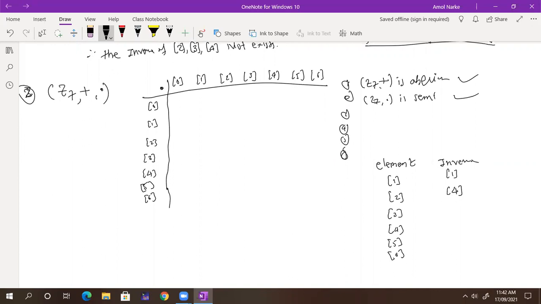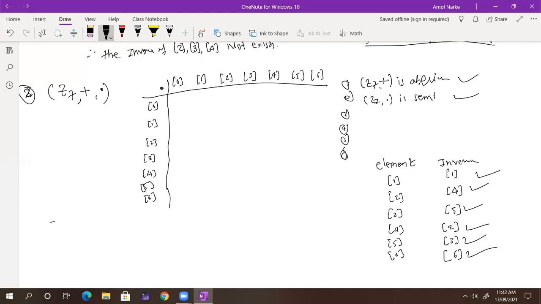Inverse of 2 is 4, and the inverse of 4 is 2. What is the inverse of 3? 5. Correct. What is the inverse of 4? 2. Correct. What is the inverse of 5 again? 3. Correct. What is the inverse of 6? 6. Correct. So whether this is a field.